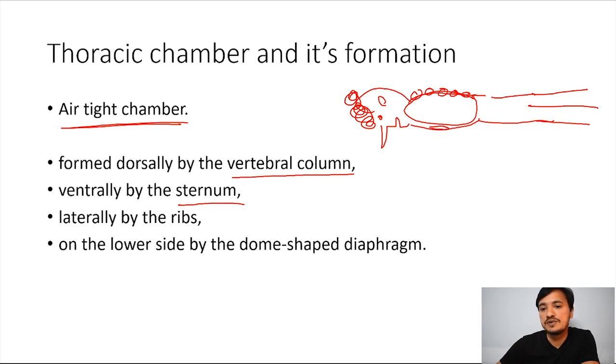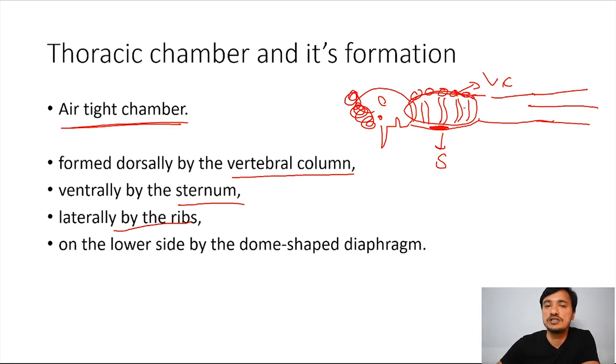So sternum is present here, right? This thoracic cavity is formed ventrally by the sternum. This is sternum. This is vertebral column. Okay, and then laterally by ribs. See, ribs are there. Ribs are like this. Okay, so thoracic cavity is formed laterally by the ribs, and on the lower side by dome shaped diaphragm.